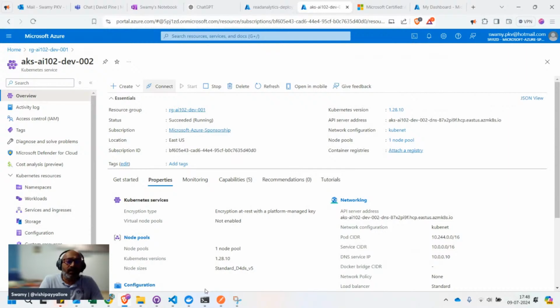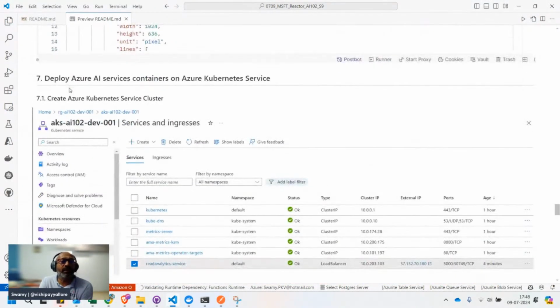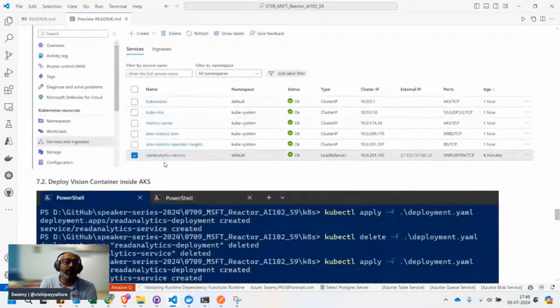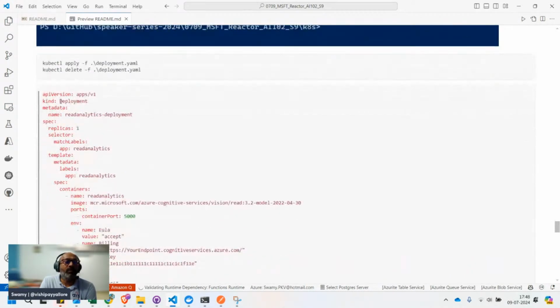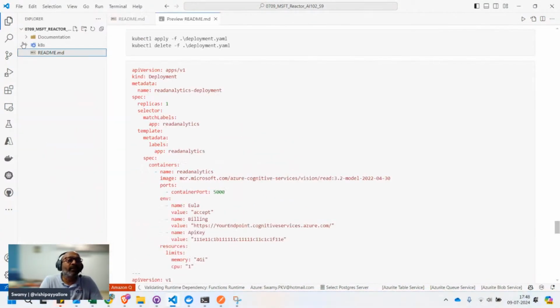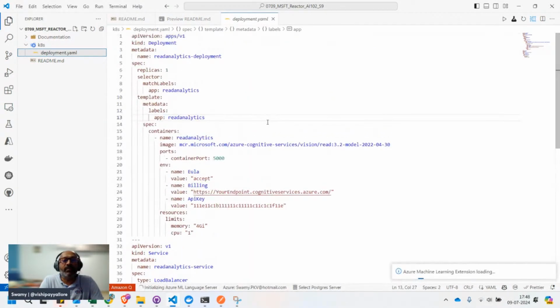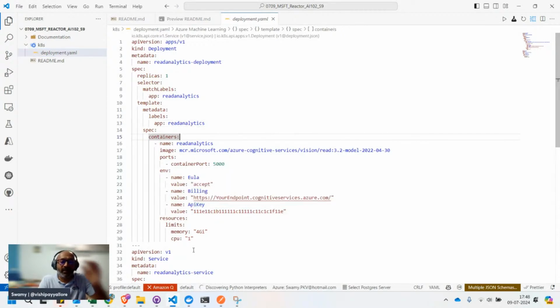Now we'll spend a little bit of time and see what we covered. We have covered this completely, and we saw we have created the Kubernetes cluster. We didn't do anything yet, and we have the service file. This is the service file which I've given in the documentation, in the same folder, except that the endpoint and keys I didn't put in.